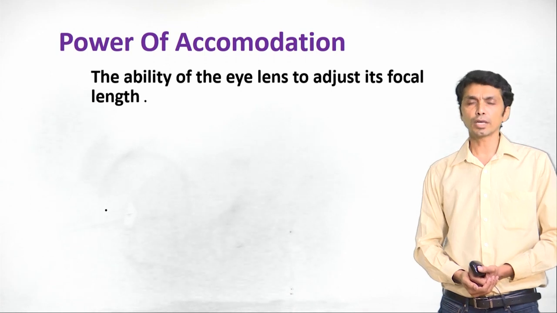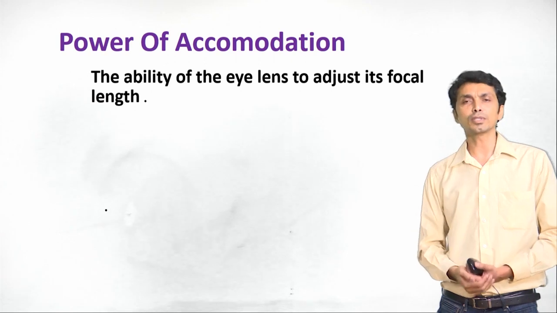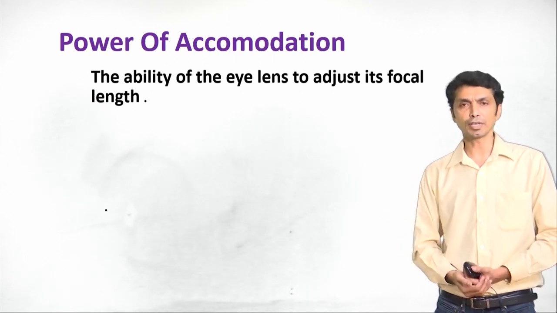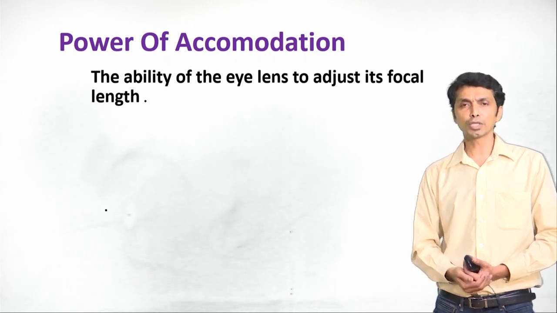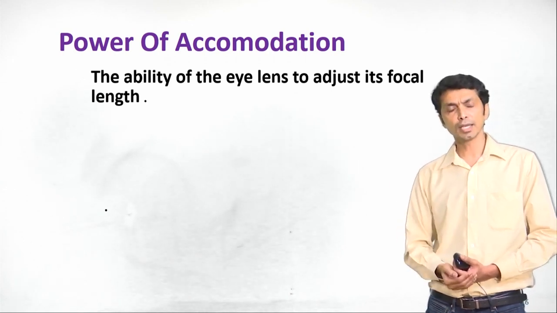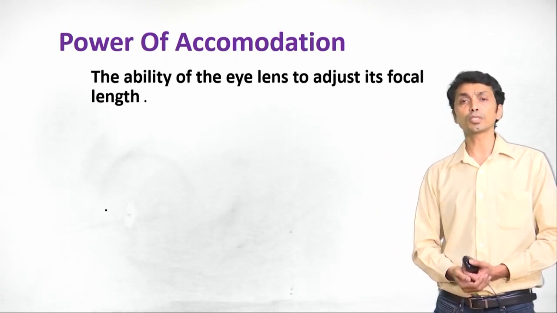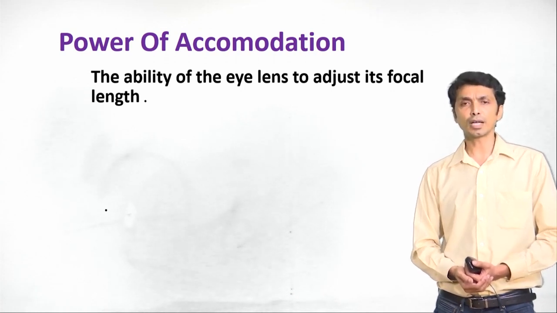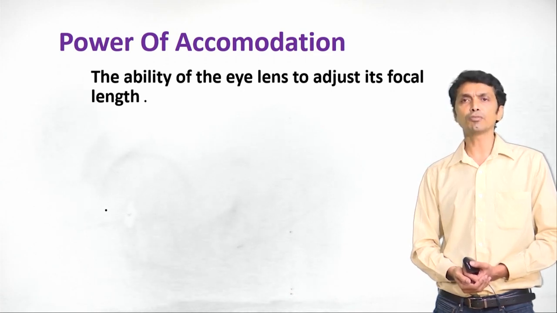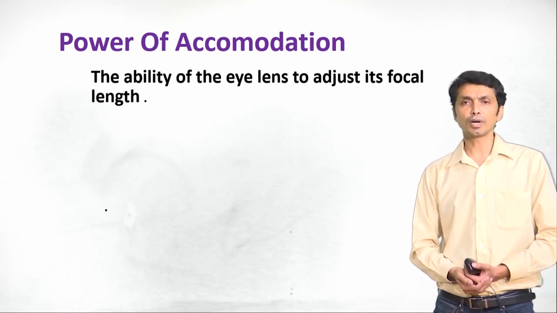Now when we look around at the objects around us, we see that some objects are near to us and some objects are far away. Our eye should be capable of giving us the proper image even when the object is near as well as when the object is far away from us. So how is this possible? This use of the lens in our eye is called the power of accommodation. The ability of the eye lens to adjust its focal length is called the power of accommodation.